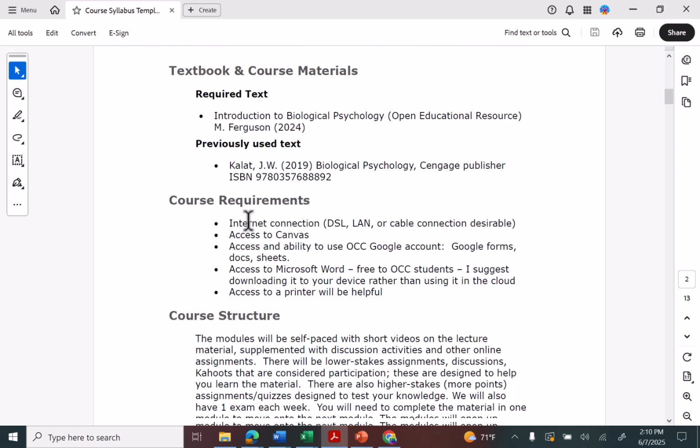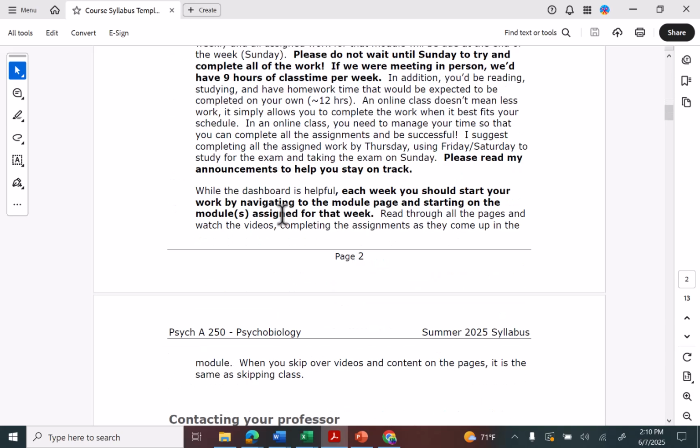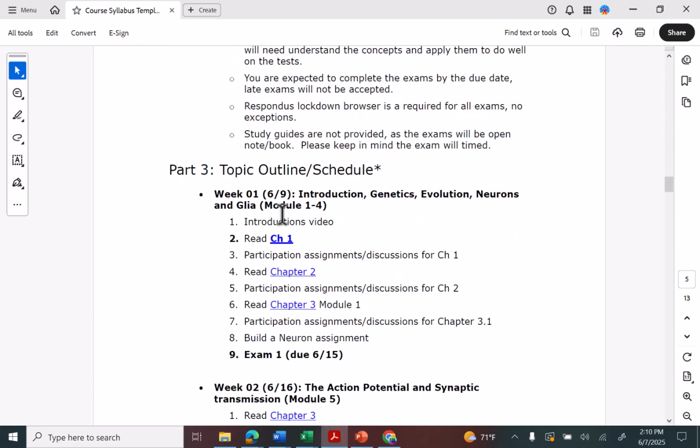This covers the textbook. Again, course requirements, you will need something more than a phone. You'll need to have a stable internet connection. You should have some sort of device, whether it's a computer, an iPad might work but not as well, or a Chromebook, something that you can have besides a phone. All students have access to Microsoft Word. You also have an OCC Google account. And this just talks a little bit about the structure of the course, some things I already went over.